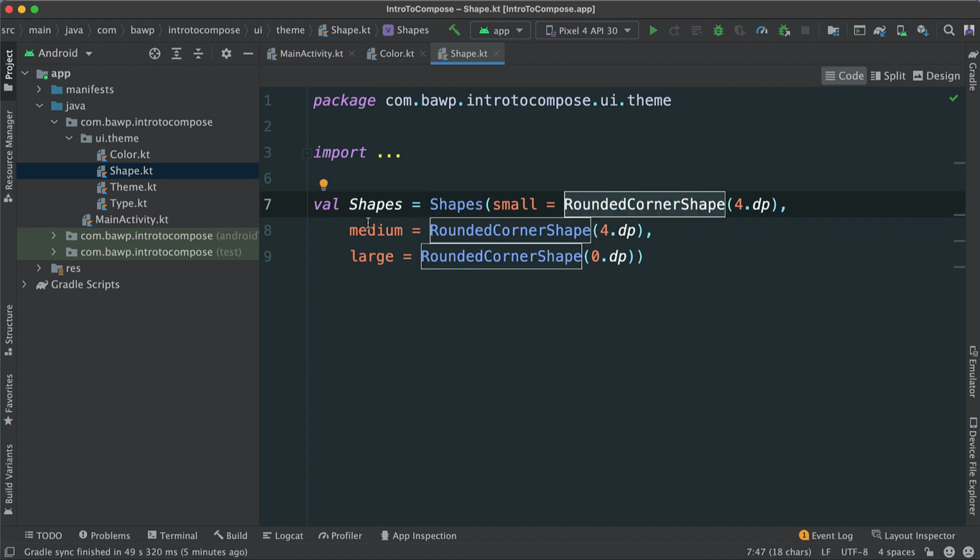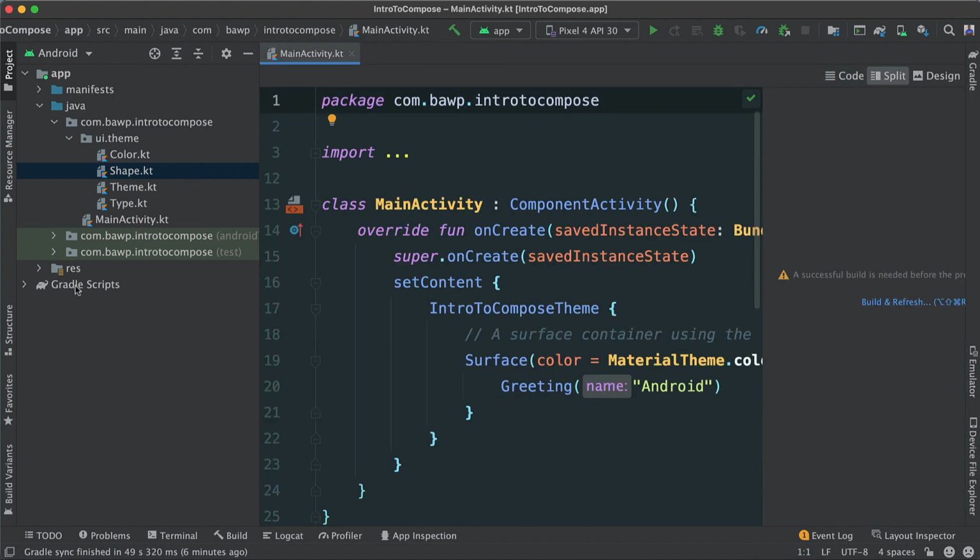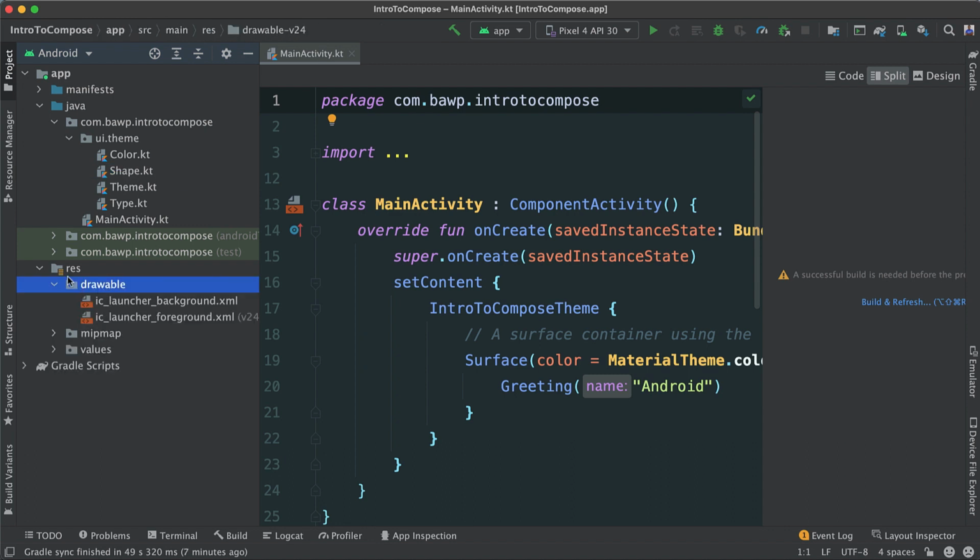As you can see here, if we get a small, we're going to get a rounded corner shape of 4 dp, which means if we use, for instance, a card and we want to have those rounded corners, we can right away say we want small. This is the value we're going to get for our rounded corner shape. For a medium, this is what we get, and for large, that's what we get. So all of this is given to us, and we can always override and customize. And of course, we have our resources folder here, and then we have our drawable here in our resource files.